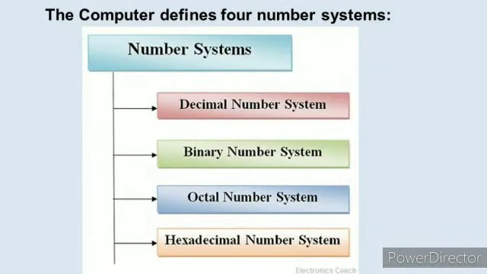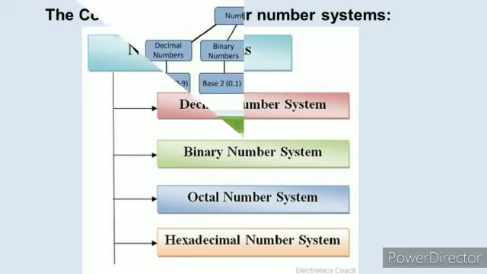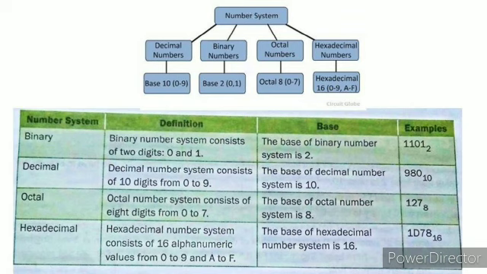The computer defines 4 number systems, namely the decimal number system, which ranges from 0 to 9, whose base is 10. Then comes the binary number system, which is 0 and 1, which has a base of 2.